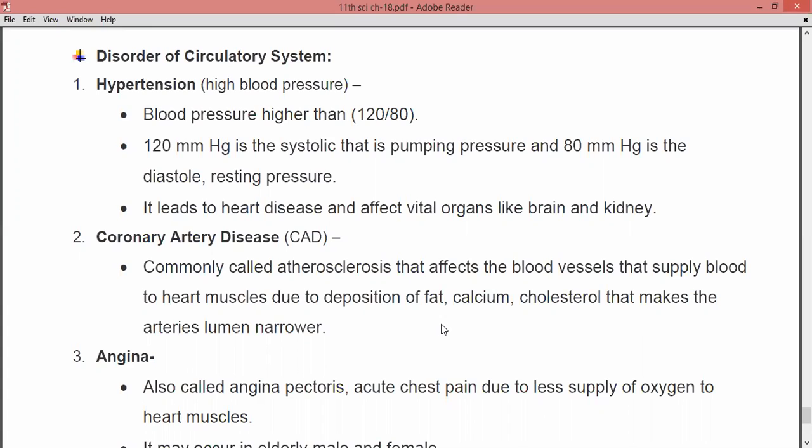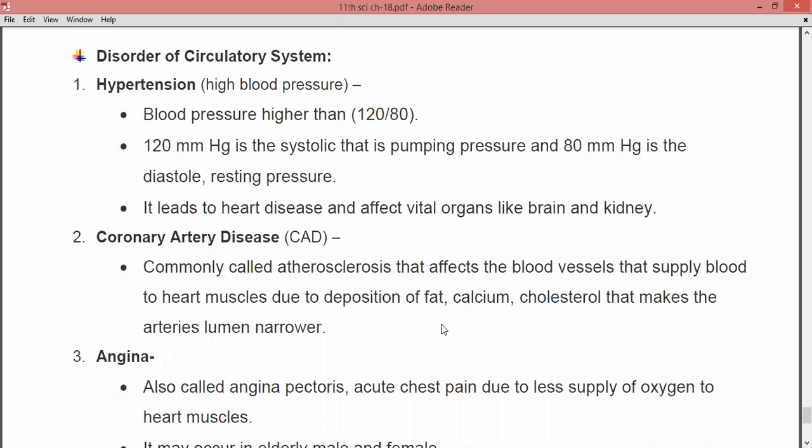So 120 mmHg is the systolic, that is the pumping pressure, and 80 mmHg is the diastolic, that is the resting pressure, right? So 120 is the pumping pressure, that is systole, and 80 is the diastole, that is the relaxation time. So systole is the contraction, and diastole is the relaxation, right?